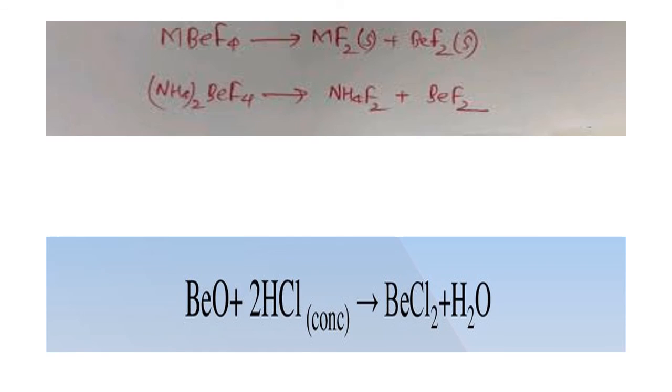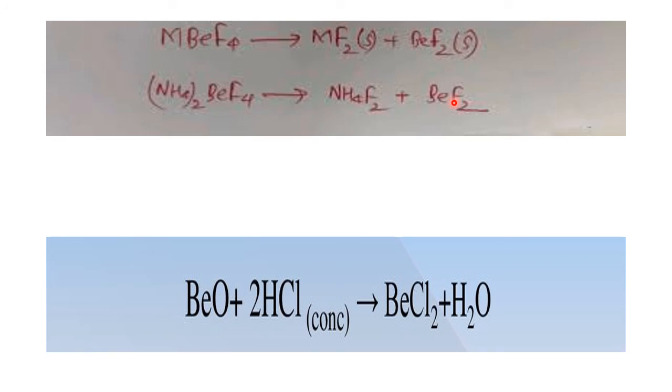And this is how we understood that alkaline earth metal halides are prepared. But only in the case of the first member, beryllium, it slightly differs. It is not prepared by direct combination. It is prepared by an indirect method. For example, if you take diammonium beryllium tetrafluoride and decompose it, then only you will get beryllium fluoride. Only in the case of beryllium, because it is covalent and small in size. Therefore, certain problems and certain different characters are there. Beryllium halides and beryllium compounds are not prepared by direct combination so easily. They require strong, stringent conditions. But other members are prepared easily.